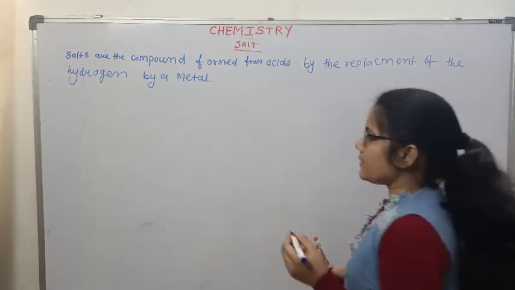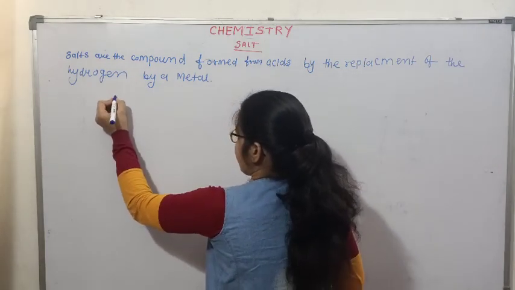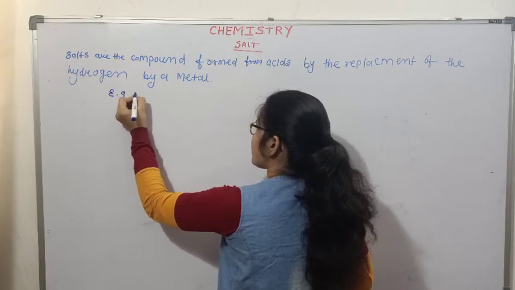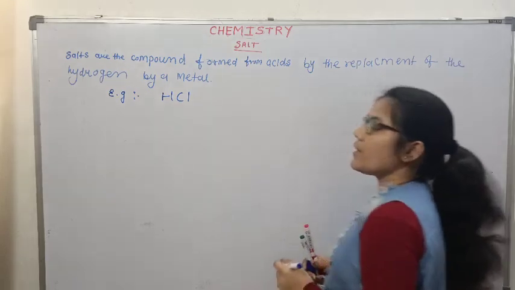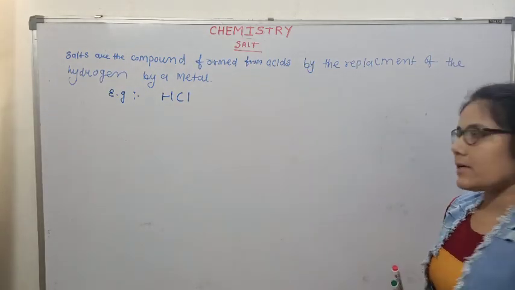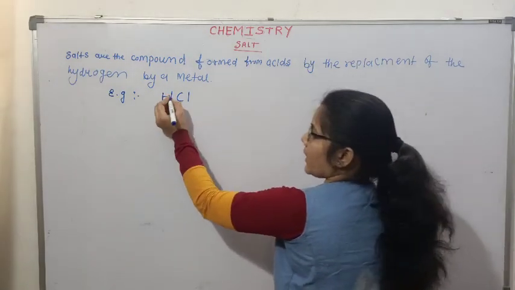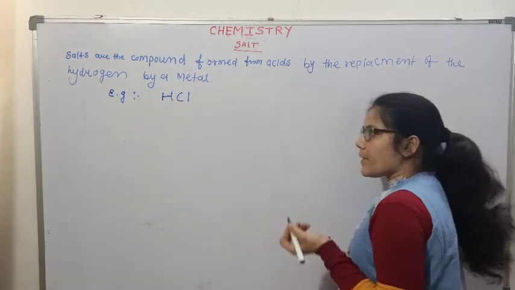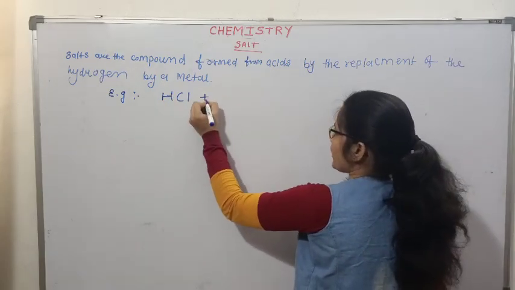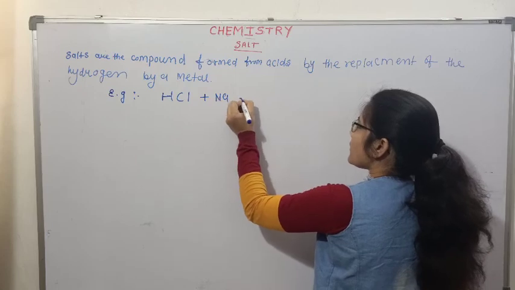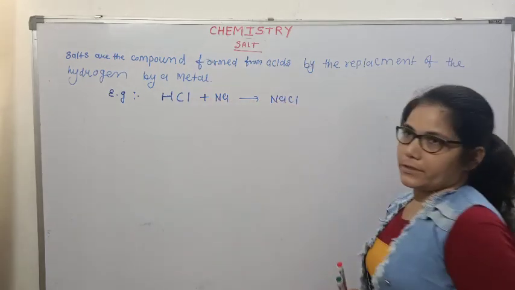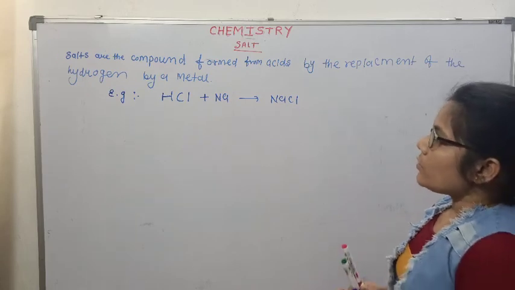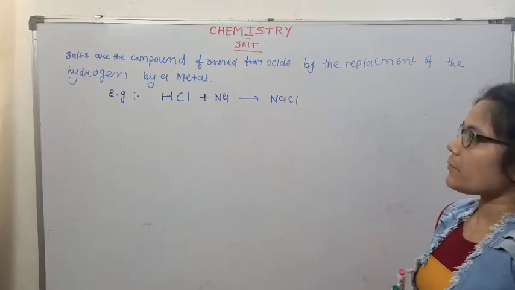For example, hydrochloric acid. What is hydrochloric acid? HCl. When we replace its H by a metal, for example sodium, then we obtain a salt. So in this way we can prepare salt.